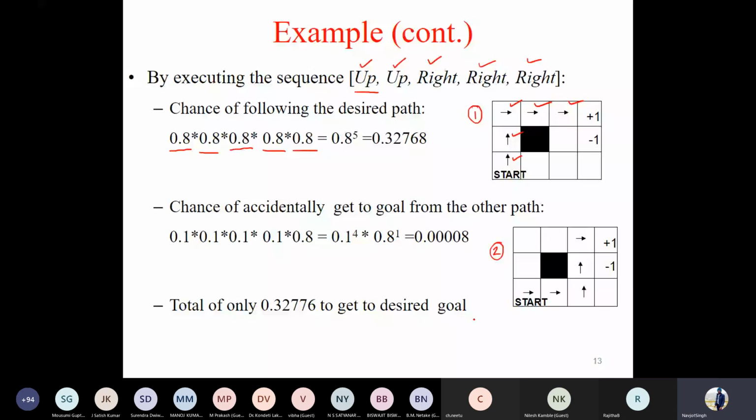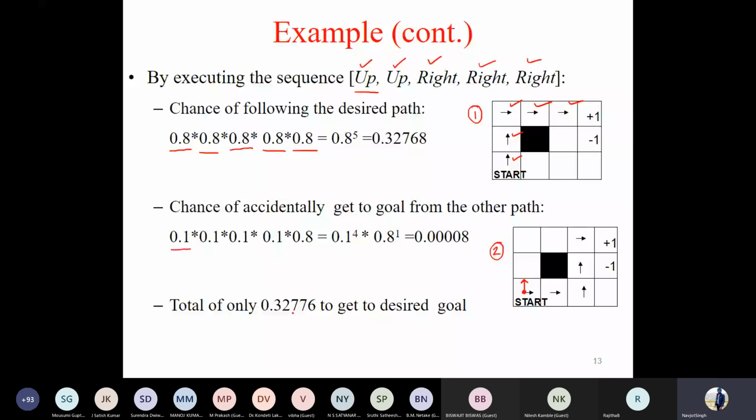Assume that you are standing at this point, looking in the up direction, which is the desired direction. What is the action you have taken? If you stand at this point, looking at that red arrow, you have taken the right to the desired. Is it clear? Since I have taken right to the desired, what was the probability associated with it? It was 0.1.